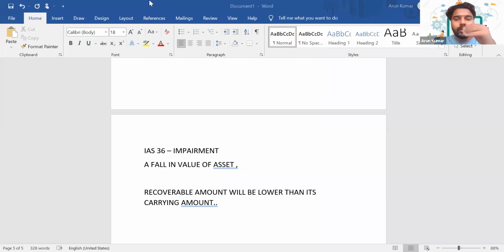The higher of value in use or cost to sell. Yes, the recoverable amount means it's a higher of.